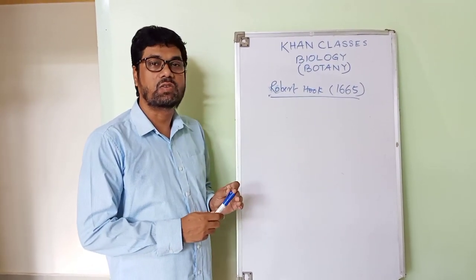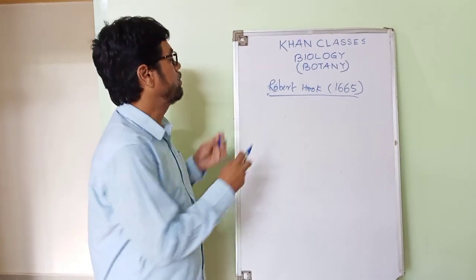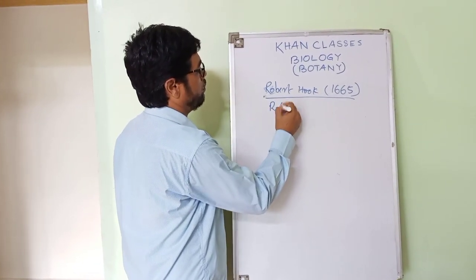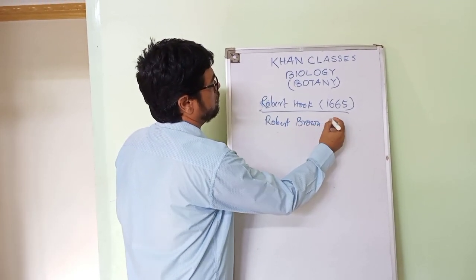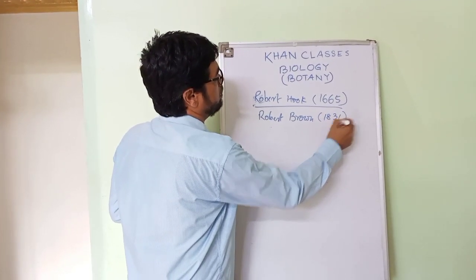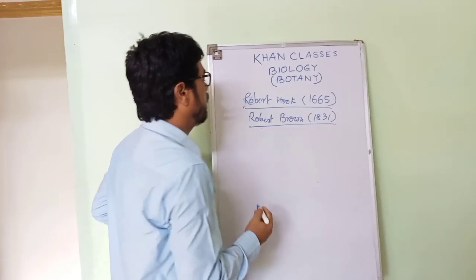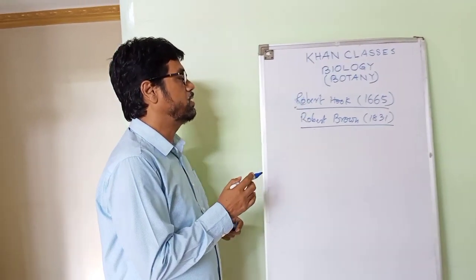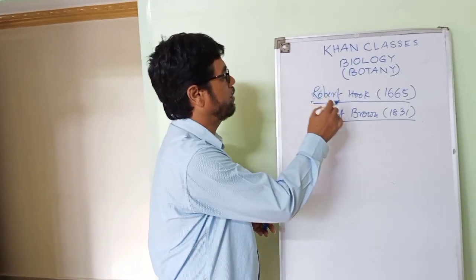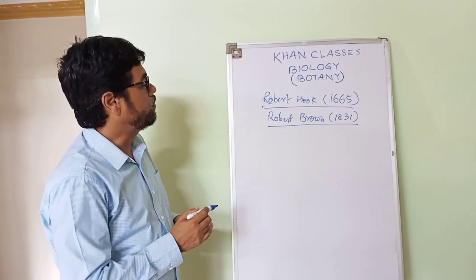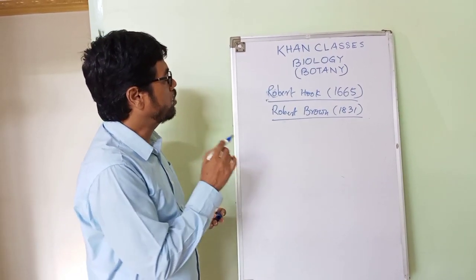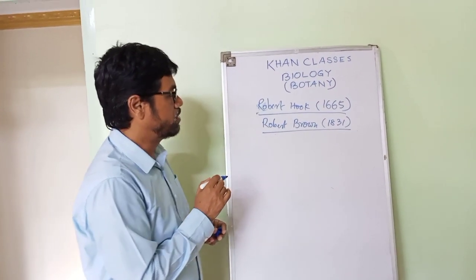So, in 1831, Robert Brown discovered the nucleus within the cell. This was discovered much after the discovery of the cell by Robert Hooke, and it is very important to know the structure of living organisms.